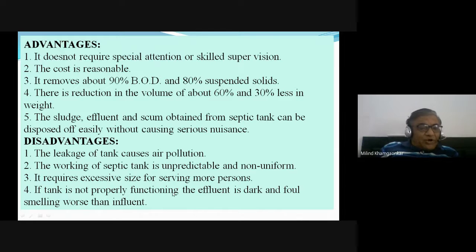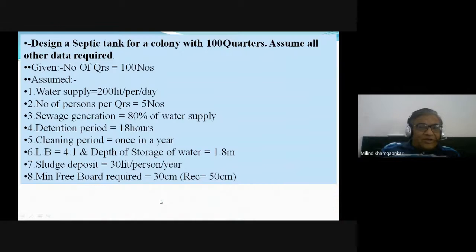And if the tank is not properly functioning, the effluent is dark, again due to the septic condition or anaerobic bacteria. If the proper functioning is not there, and regular inflow and outflow do not take place, then the effluent is dark due to the anaerobic bacteria and foul smelling, worse than the influent. Okay, the smell of the outgoing effluent is foul.